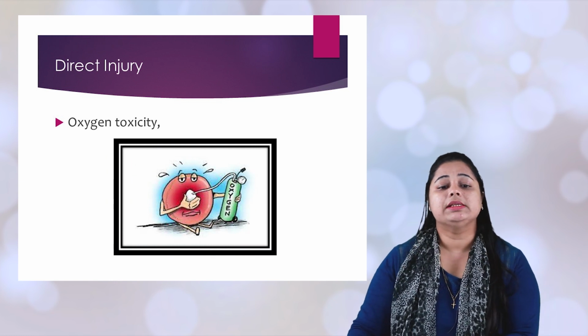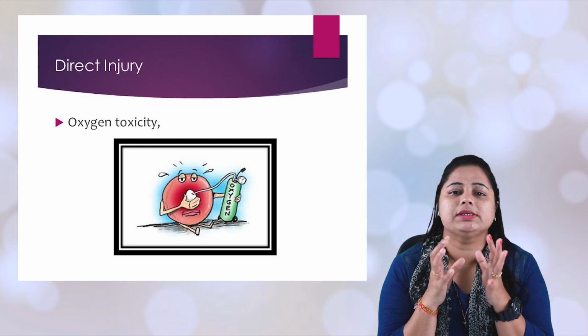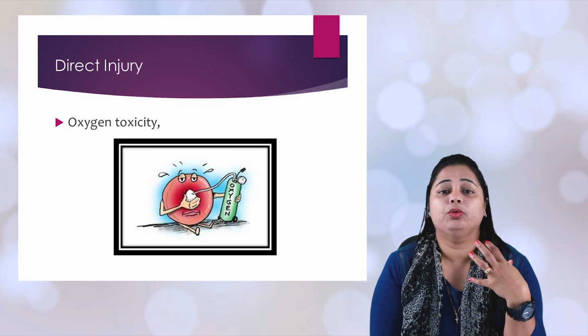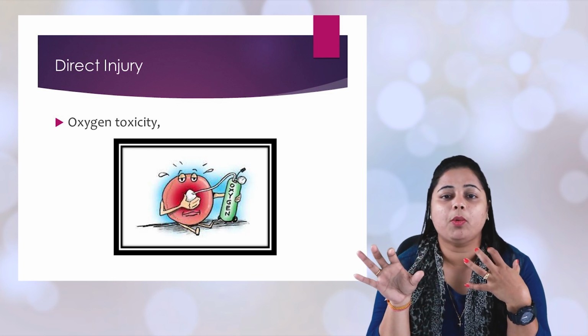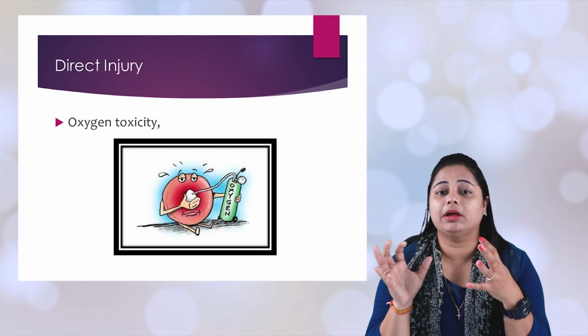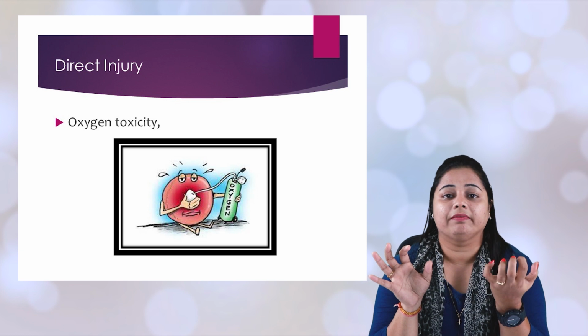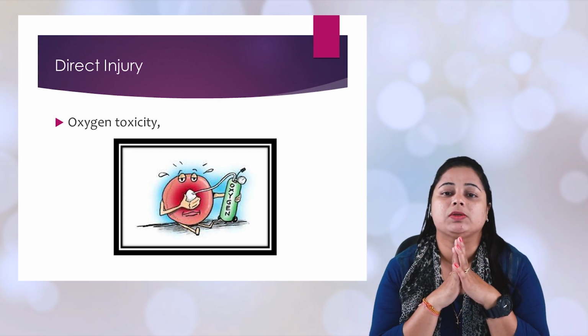Then we see oxygen toxicity. As the word says, in some disease conditions, if you give more oxygen, it becomes toxic, like a poison that the body does not need. The more oxygen you give that the body does not need, the more it causes oxygen toxicity.